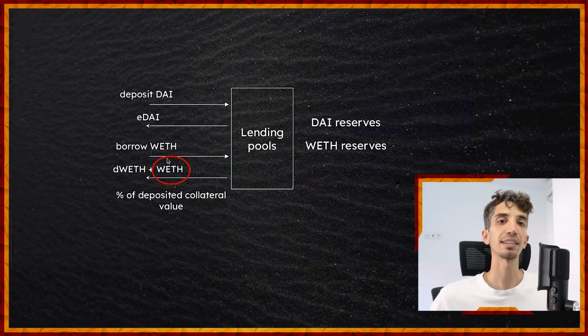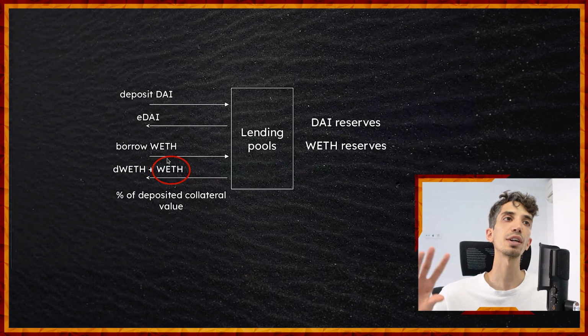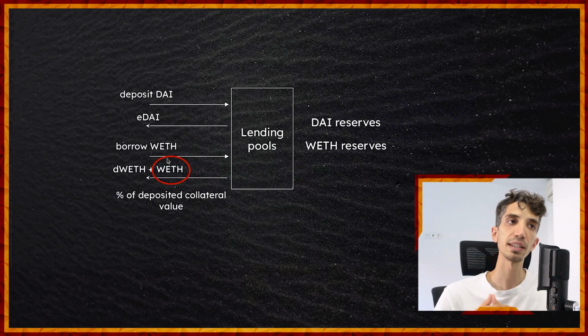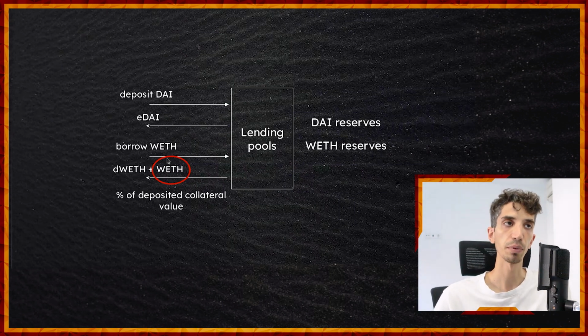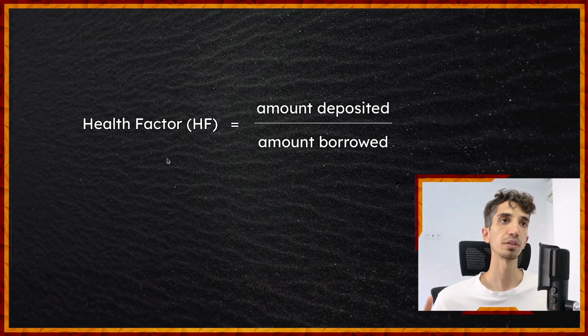Remember that these are over-collateralized lending protocols, so you can only borrow a certain percentage of the deposited collateral value that you have. If you deposited, let's say, 100 USD worth of DAI, then you might get 75 USD worth of wrapped ether, for example.